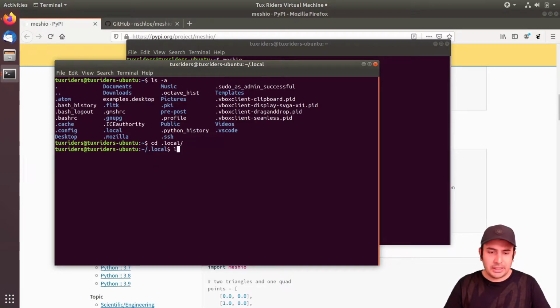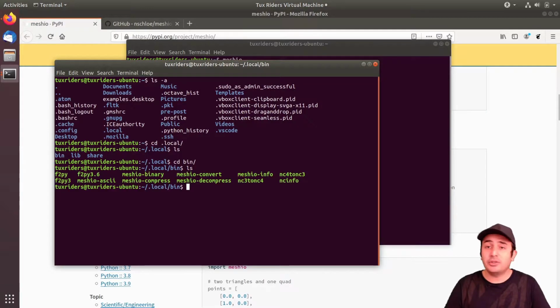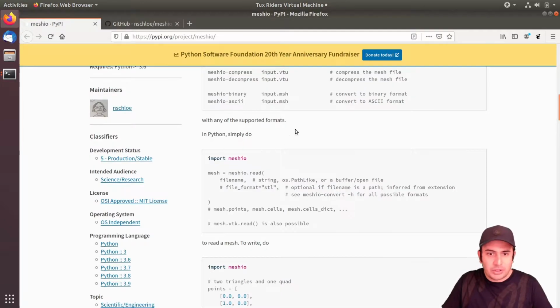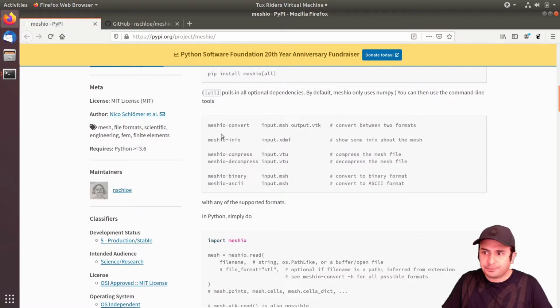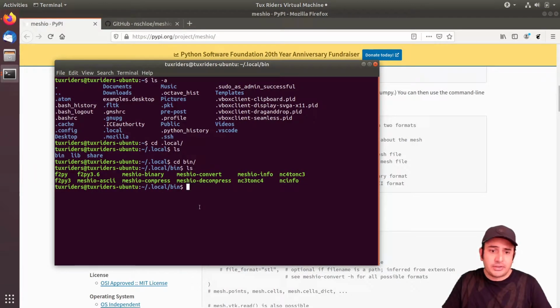So I go there. You can see that we have a couple of directories, and it's usually inside bin. Executables are always in bin. This is a kind of rule of thumb in Linux. And you can see I was looking for these binaries, as was also here in the documentation. These binaries, these utilities, are installed alongside meshio.